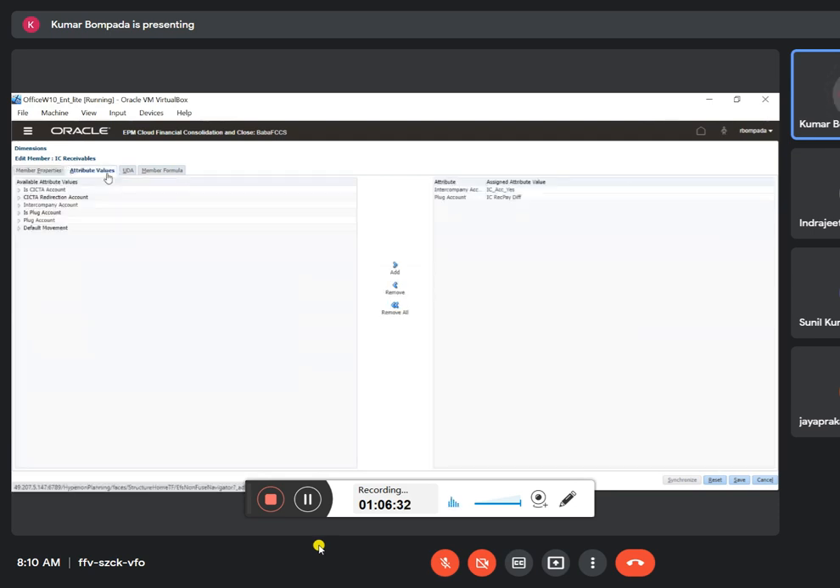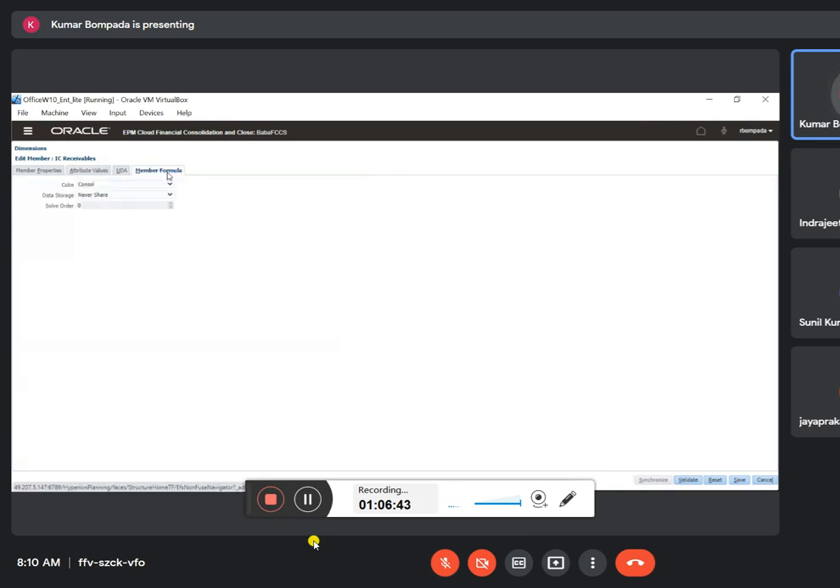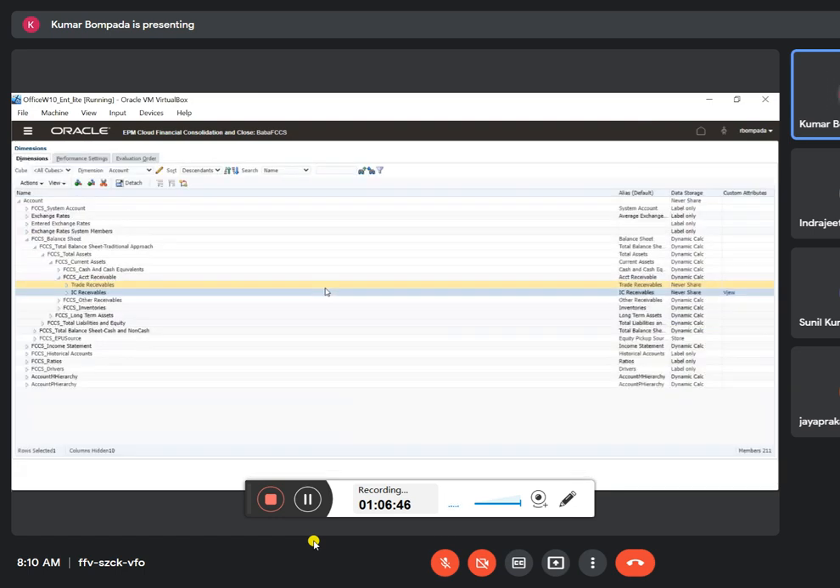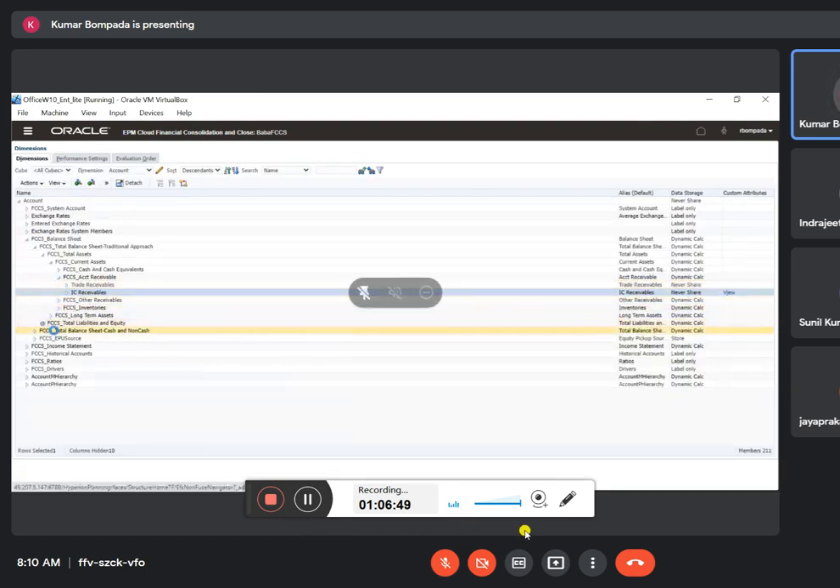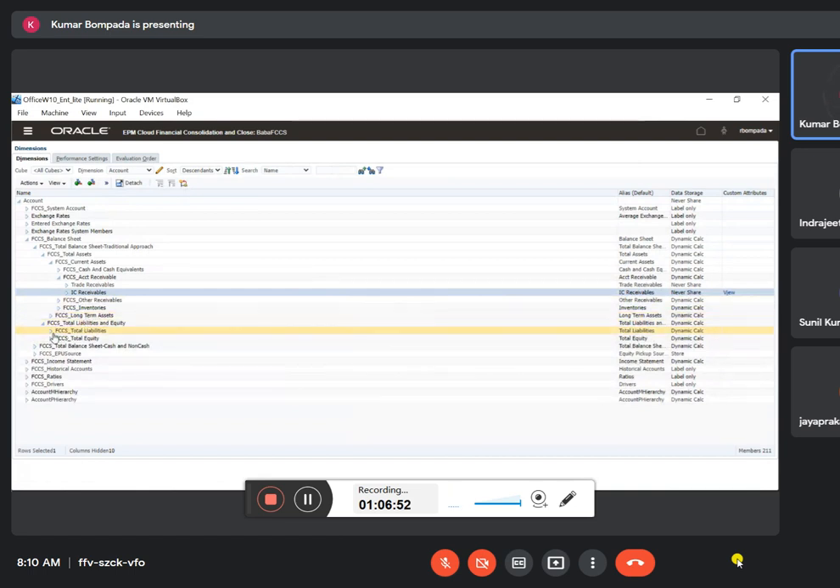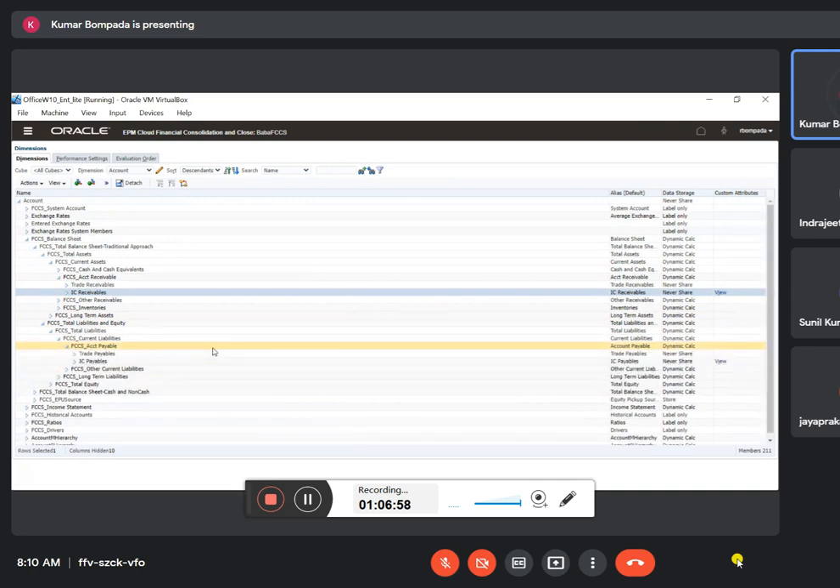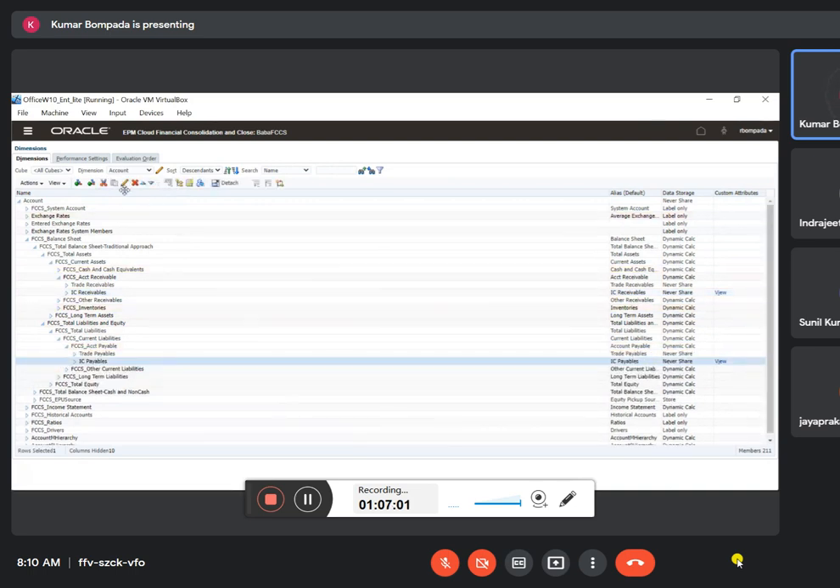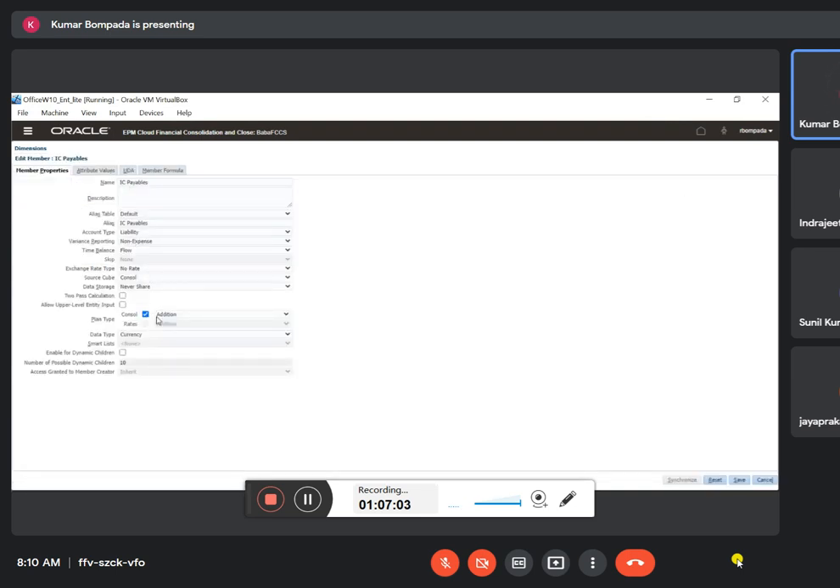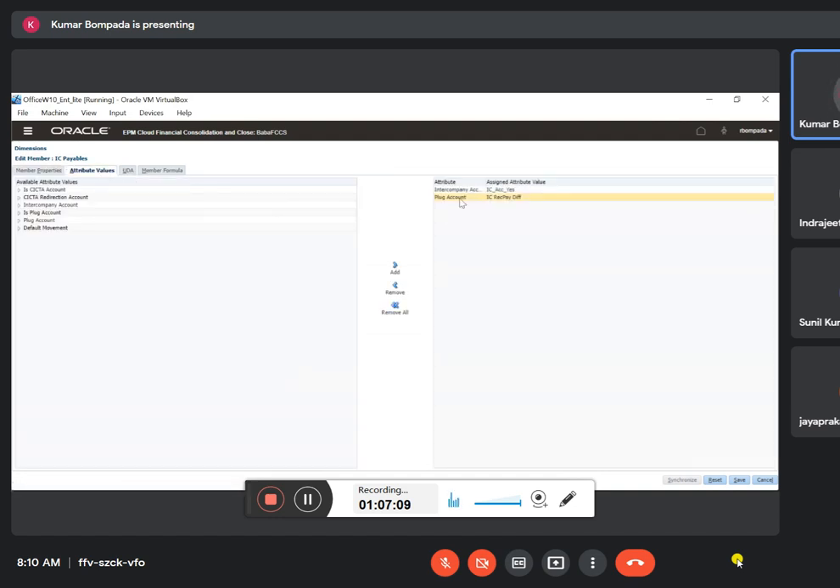Yes. Go to attribute values. Is intercompany account, yes. Is plug account, yes, correct. This is all correct. So in member formula we put never share. Cancel this. Same thing we'll do for intercompany liabilities. IC payables, yes. Never share, okay. Liability. Attribute values is like account, yes. IC payables difference, yes.